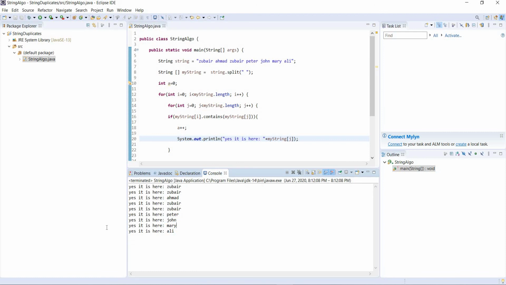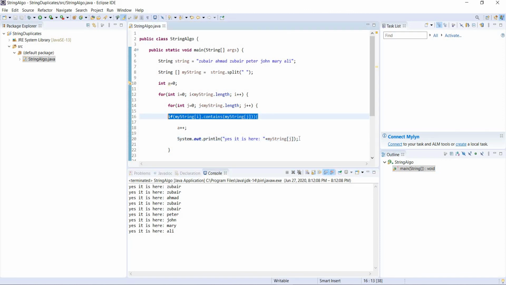Peter and John and Mary and Ellie, right? That's because if this condition becomes true, it is going to print this. So when this condition becomes true only one time, that means that item is only one time in the array, right? So when it goes back and checks for the item again, it finds it again, this condition becomes true again, and it is going to print it again, right? Like happened over here.